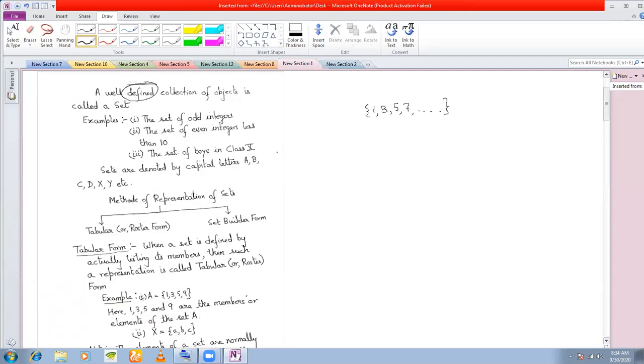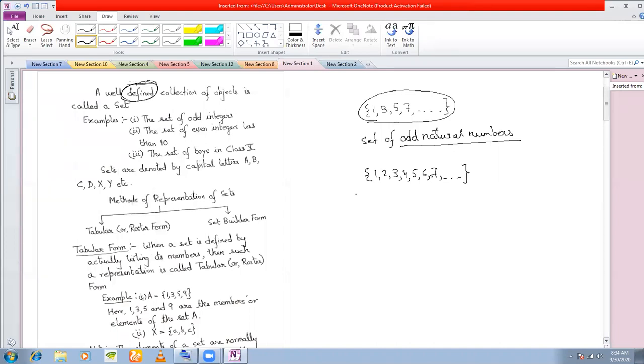A set is a well-defined collection of objects, as I told you. Now, as I said, this word is "defined". So here in this set, if you see, this set is defined. What is the definition of this set? That it is a set of odd natural numbers. That is what the definition is. Odd natural numbers. Let us say this set. This is the definition of this set.